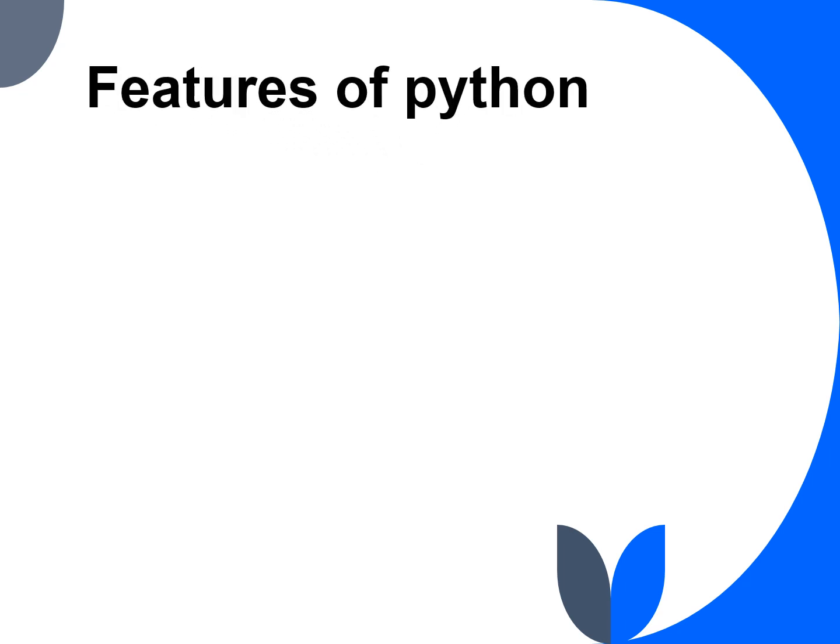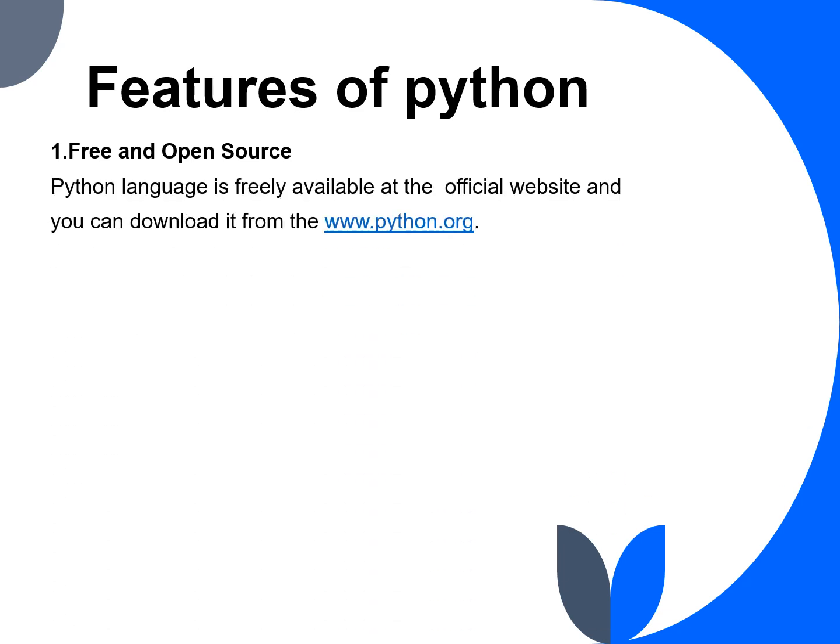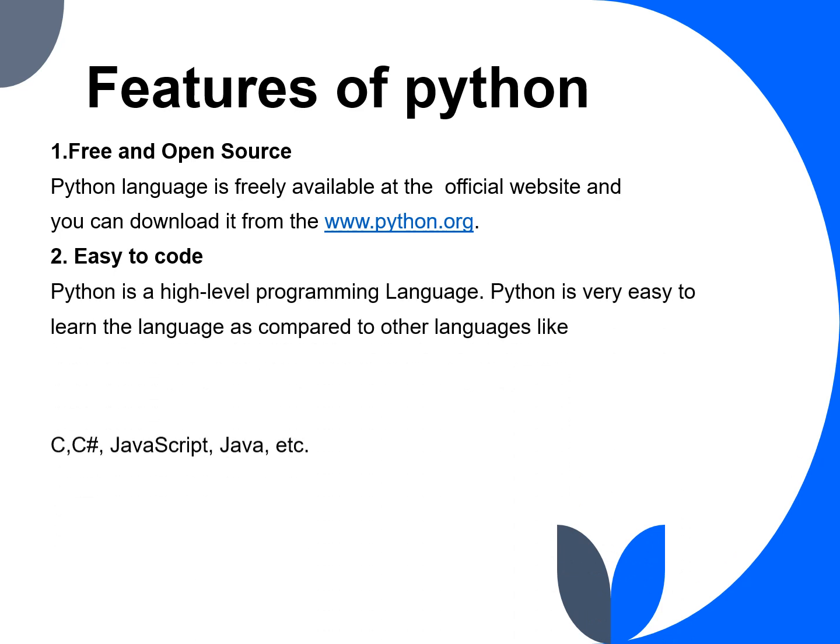Features of Python. Free and open source software. Python language is freely available on the official website and you can download it. Easy to code. Python is a high-level programming language. It is very easy to learn as compared to other languages.